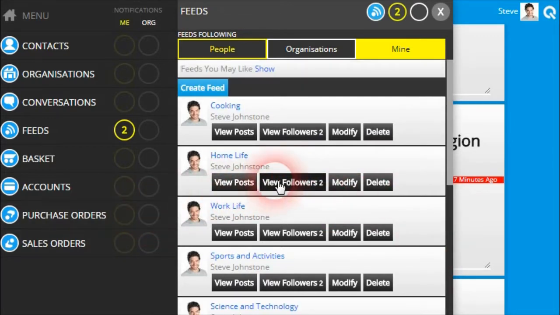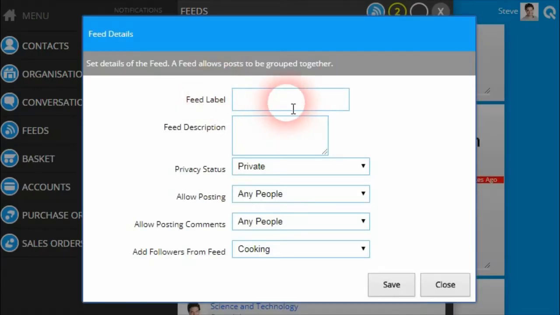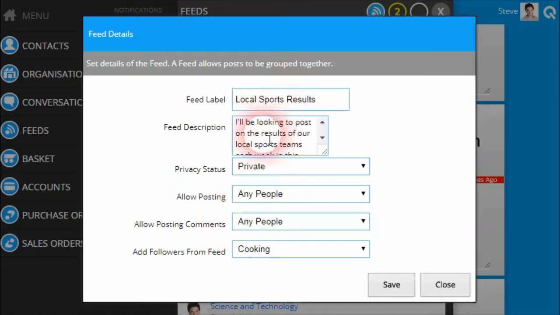From the Feeds menu, you can create a new personal feed by first clicking on the Mine button, and then clicking on the Create Feed button. In the dialog, you can give your feed a label, and set text that describes the content or subject that you'll be posting on regularly within this feed. You can also give your feed a description that provides more details on what the feed is about and the content it will be covering.